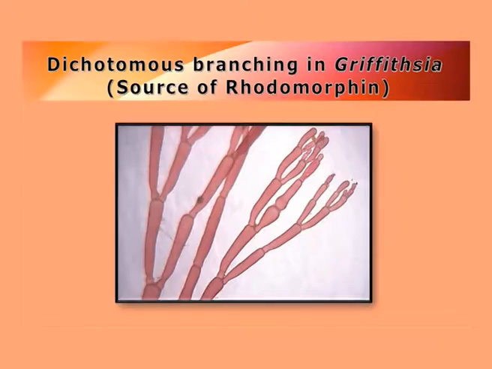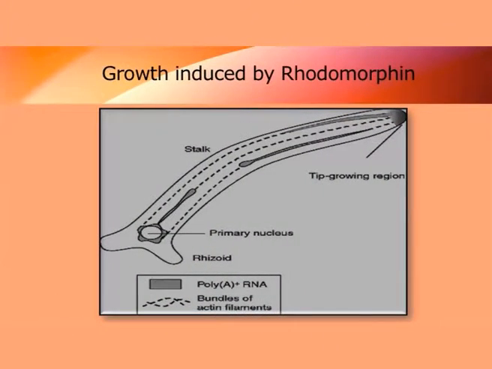Coming to the next group of hormone, which is commonly called rhodomorphine. Now this rhodomorphine is a minor hormone which is a glycopeptide having a very low molecular weight, only 14 kilodalton. And this rhodomorphine is produced by a red alga, the branched filament of Griffithsia. And what do they do basically? They help in the growth of this filament. So the increase in the rhodomorphine concentration will allow increased protein synthesis, which is brought about by rhodomorphine. This is one of the aspects.